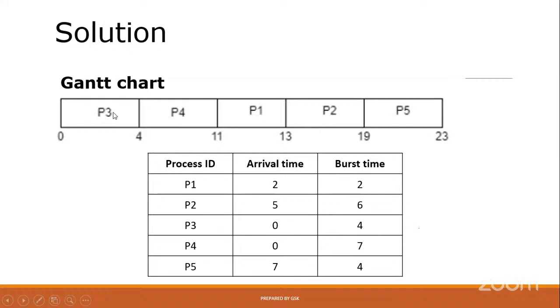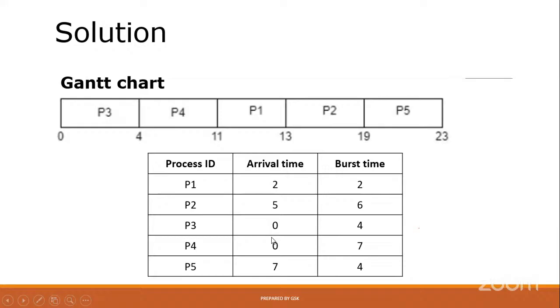Now here I am starting with P3. Just write P3 here first. Then how much time is required for P3? 4. And close the P3, write 4 here. Nothing but 4 seconds, in simple terms, 4 seconds are required to execute P3.